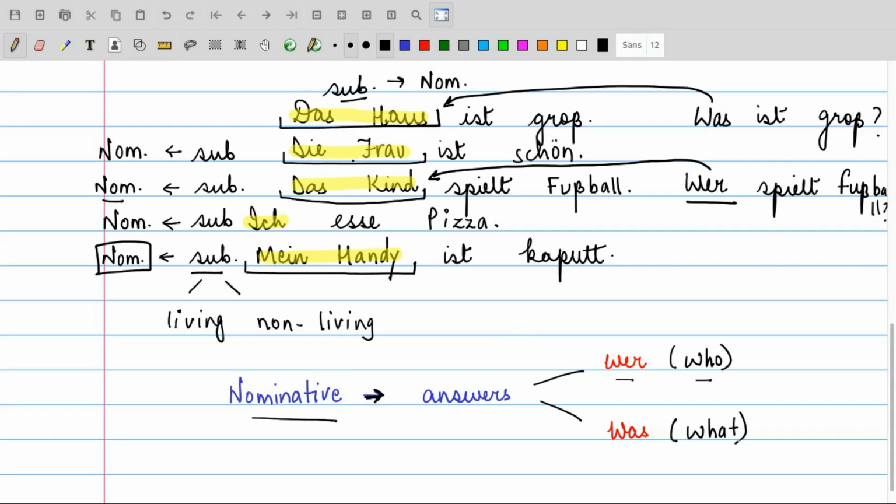If you're using the word das Haus, that is the house, and the article das, in nominative it is going to stay das only. So please remember that der in nominative is going to stay der, die will remain die, das is going to remain das. It is all the same. Nothing is going to change in nominative.